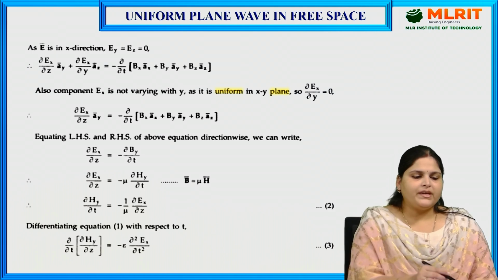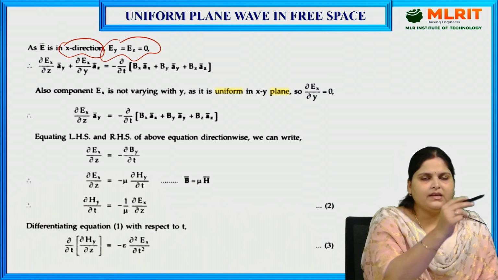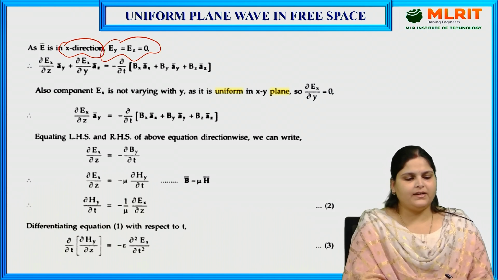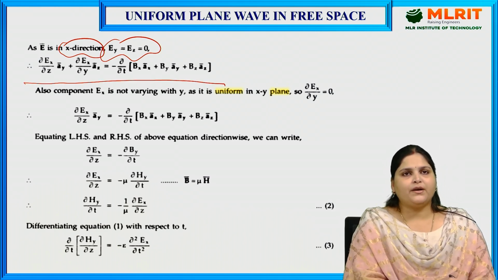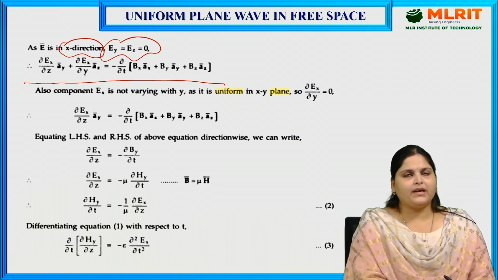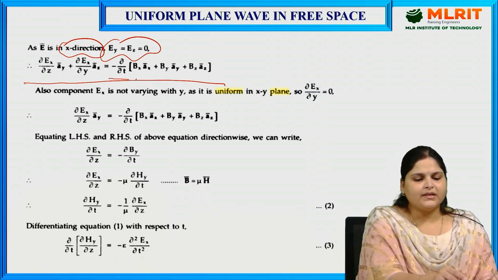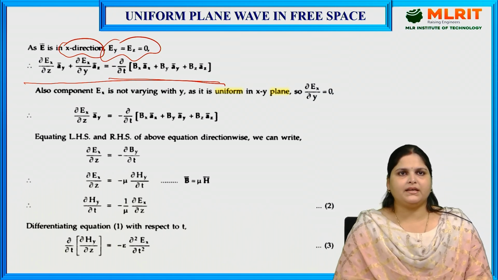Now, as we know, E is in the x direction, so Ey and Ez will become 0. The remaining terms are ∂Ex/∂z ay plus ∂Ex/∂y az equals minus ∂/∂t (Bx ax plus By ay plus Bz az).